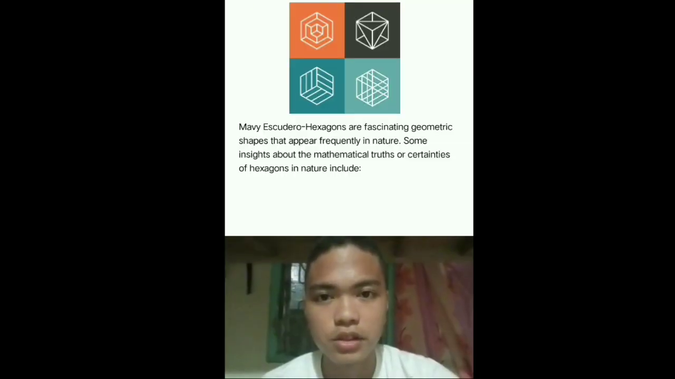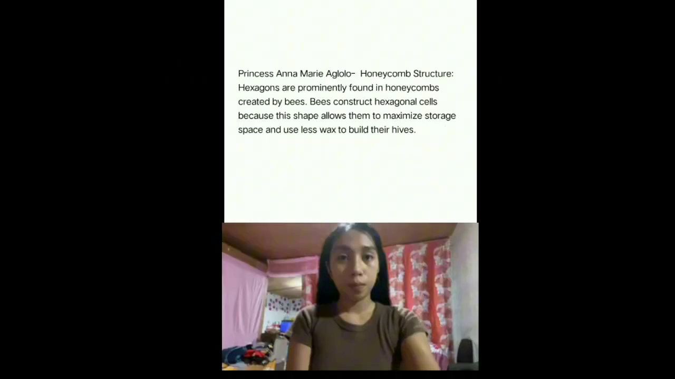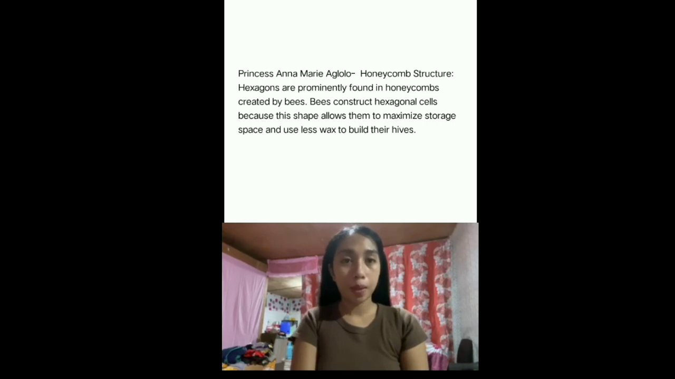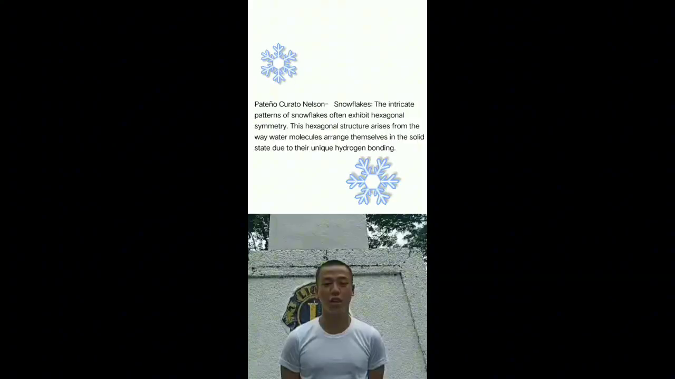Hexagons are fascinating geometric shapes that appear frequently in nature. Some insights about the mathematical truths of hexagons in nature include: Honeycomb. Hexagons are prominently found in honeycombs created by bees. Bees construct hexagonal cells because these shapes allow them to maximize storage space and use less wax to build their hives. Snowflakes. The intricate patterns of snowflakes often exhibit hexagonal symmetry.